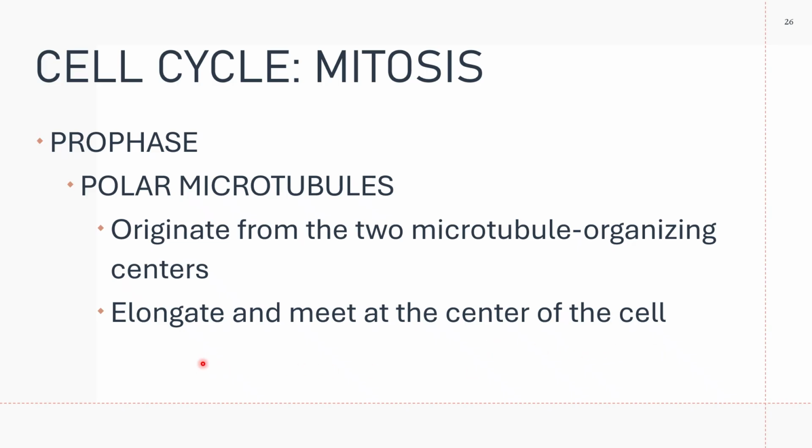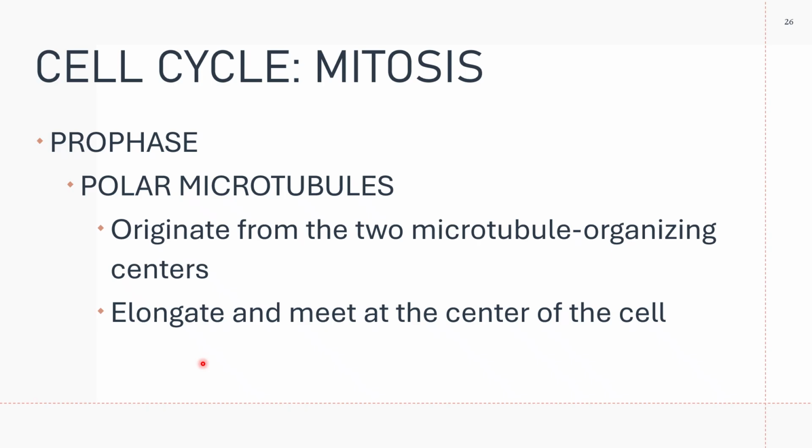Imagine you have microtubules that originate from opposite poles, from the two microtubule organizing centers, and they elongate and then meet at the center. Once they meet at the center, they stay as is.